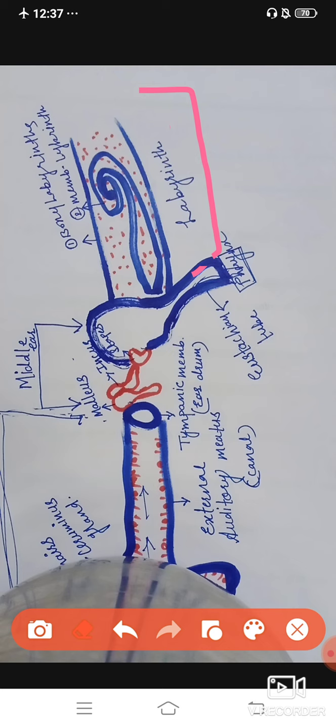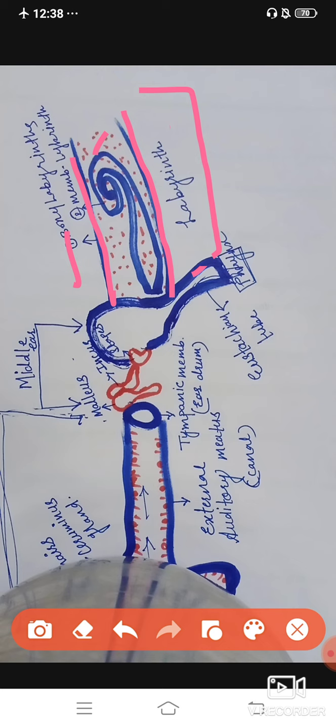One is the bony labyrinth and the second is the membranous labyrinth. As you can see in the diagram, this one is the bony labyrinth, the outer part. Inside the bony labyrinth a fleshy or membranous part is present. This one is called the membranous labyrinth.